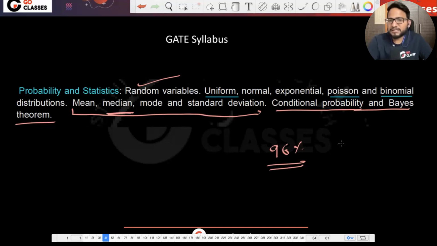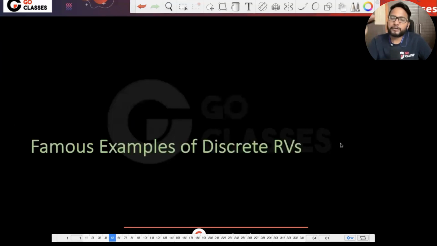Let's see what the famous examples of discrete random variable are. Till now, what you know is what a random variable is. That's all you know. I'm not assuming that you know anything else. So I assume that you know what a random variable is, and now let's see what the discrete random variables are. Some of the famous examples of discrete random variable. What do I mean by famous examples?